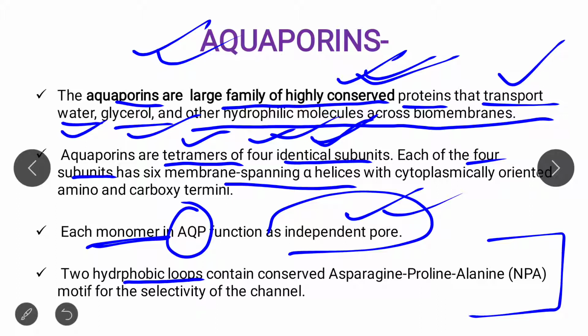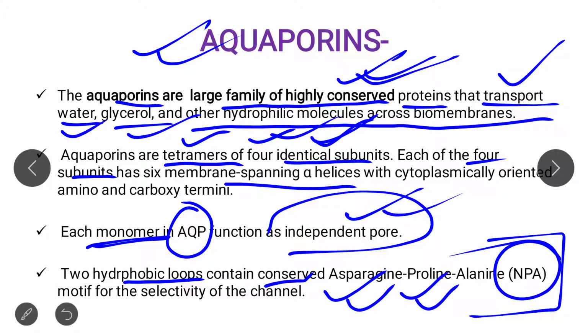And the most important point, from which a question may be asked, is that there are two hydrophobic loops that contain a conserved NPA domain. What is NPA? N is for asparagine, P is for proline, and A is for alanine. So a question may be asked: what is the sequence present in the aquaporins? The answer is the NPA sequence.